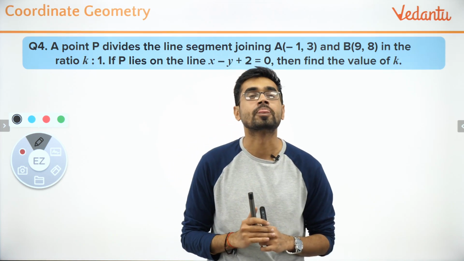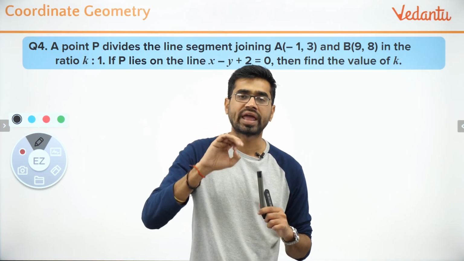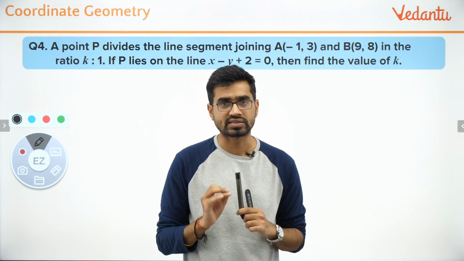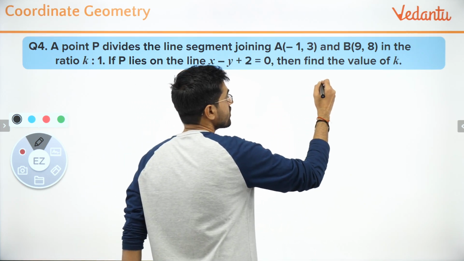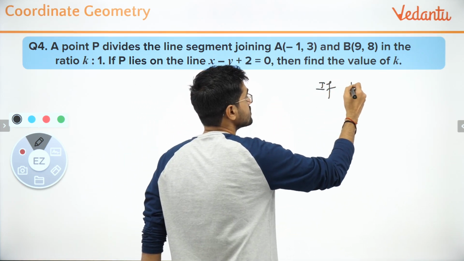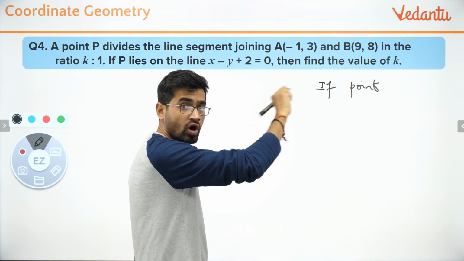So variation 1, there is a point P which lies on the x-axis. If it lies on the x-axis, you have to put y coordinate 0. I'm telling you the whole crux of this problem: there are only 3 variations and I'm telling you all in one problem.